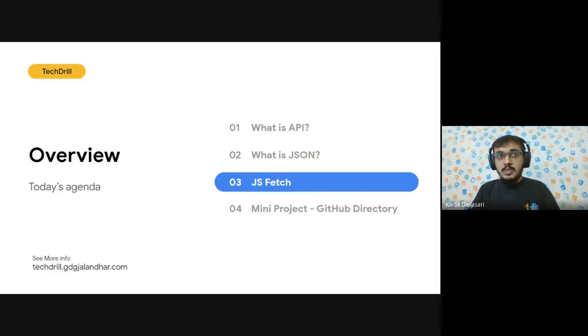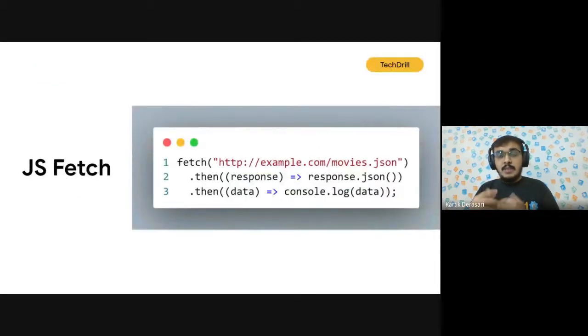Moving on to JavaScript fetch. So JavaScript fetch is just the fetch API, and it looks more like a function. So here, let me just start the pointer. Here you see that we are using the fetch keyword, and it looks a little like a function. And here we are going to pass the parameter as the URL.